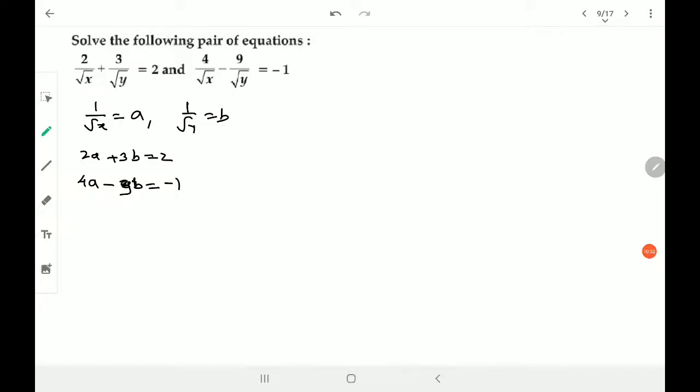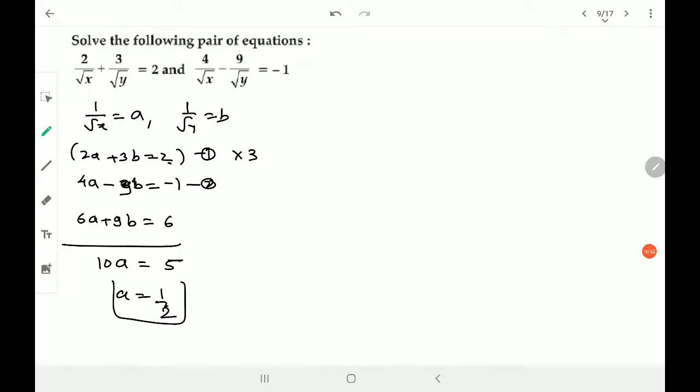Multiplying equation number 1 by 3. I am not just presenting the answer, you have to present it. So 6a plus 9b is equal to 3 times 2, which is 6. Normally people forget to multiply this number. Add it. So 10a is equal to 5. a will be equal to 1 by 2. I have seen many people writing the answer as 2. This is also a great error people might make during the examination.